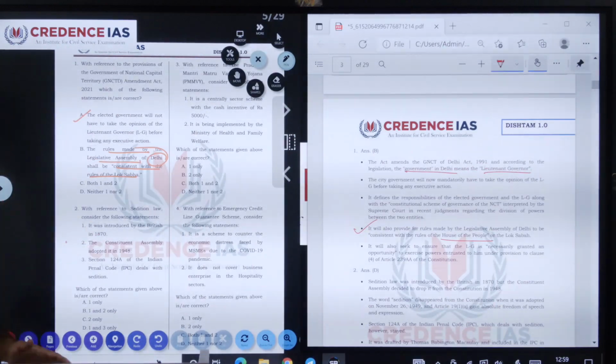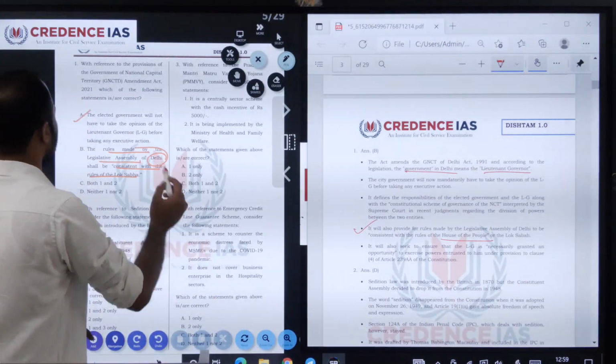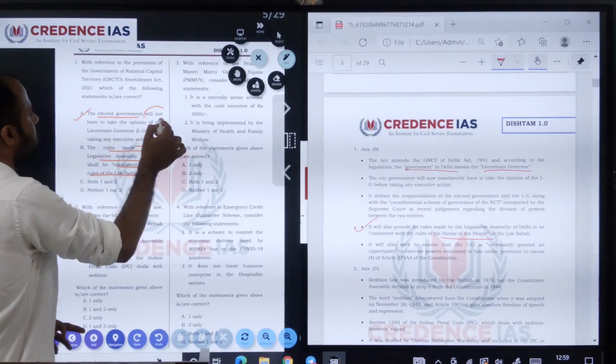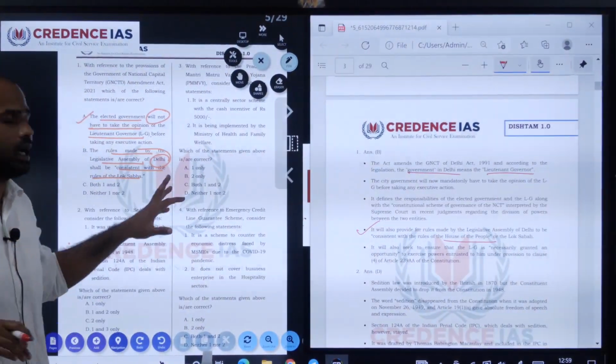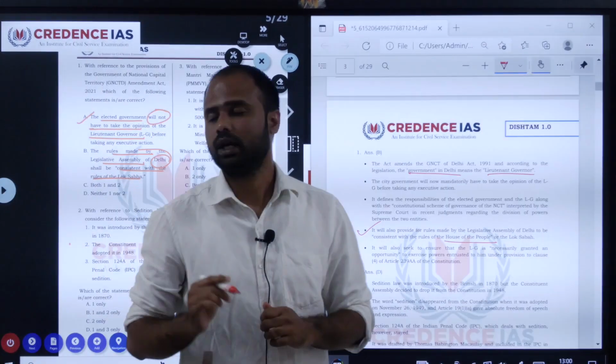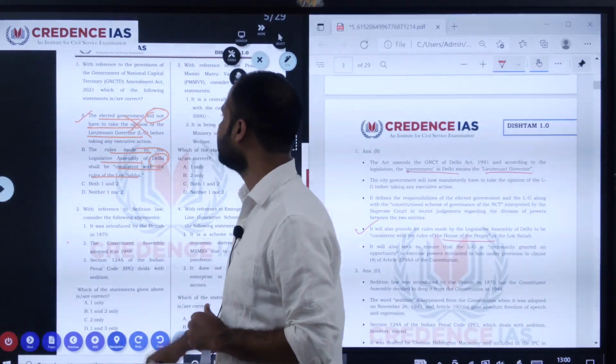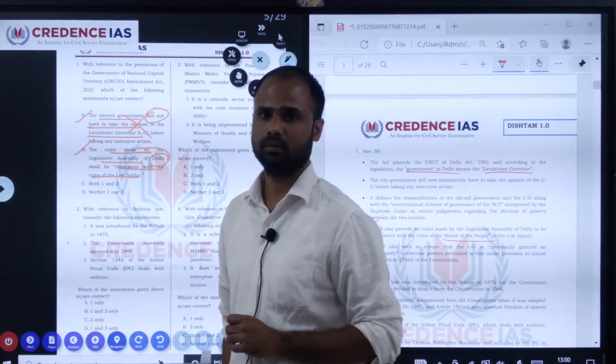Based on these features, we can eliminate the first statement. It said the elected government will not have to take the opinion of the Lieutenant Governor, but what we have seen in the features is that they have to take the opinion of the Lieutenant Governor. By this, we can eliminate this one. So the correct answer will be B.